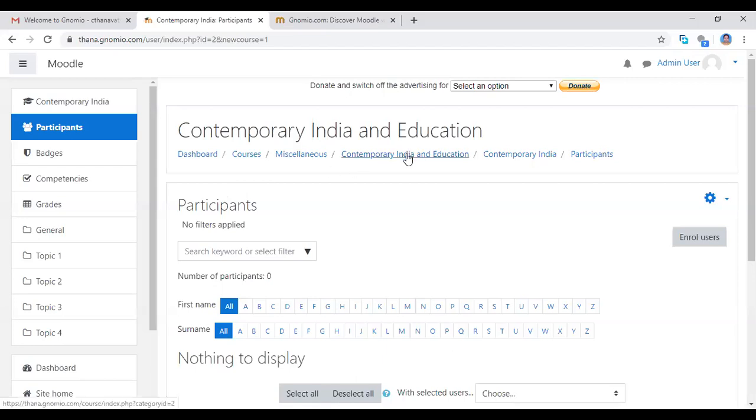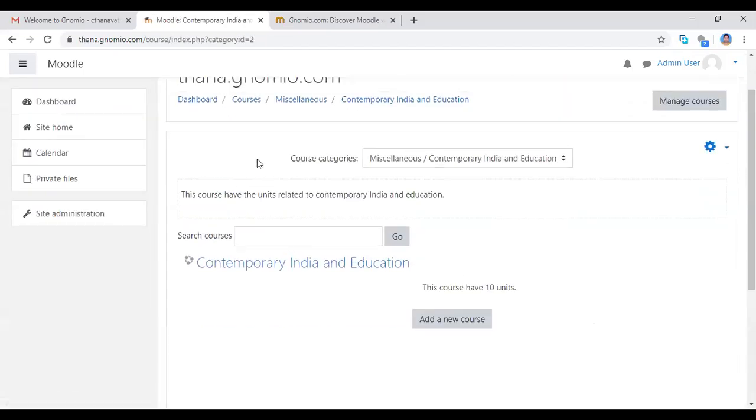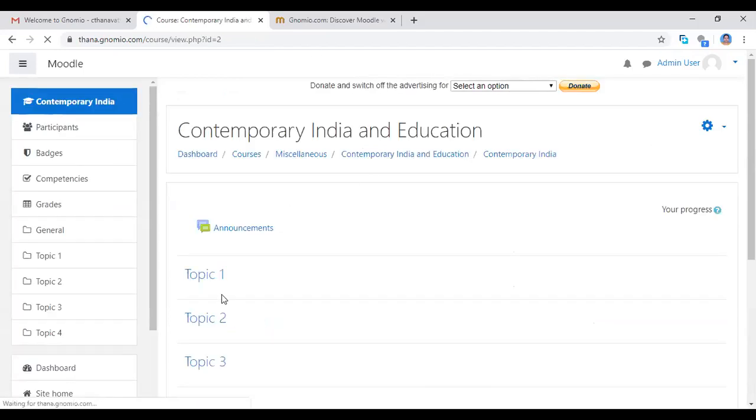Now I'm coming to the course category, contemporary India and education. Clicking here, see, contemporary India and education, the page will open. Now I'm clicking the course contemporary India and education. Now we are going to add.